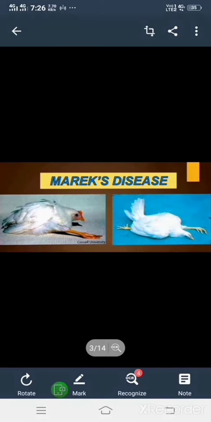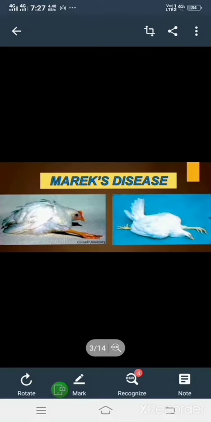If we see the symptoms, the nerves are more affected. Enlargement of nerves can be seen, and white tumors on visceral organs, such as tumors on the liver, gonads, spleen and heart. These are the symptoms we can see in Marek's disease.